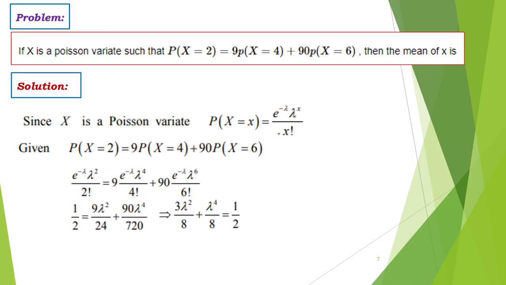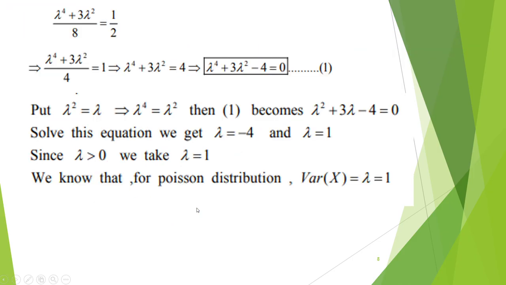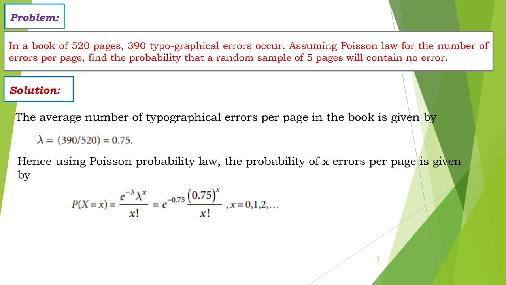Next, we have to find the Poisson distribution variance such that P of x equal to 2 has a given relation. Next, we have to find the mean of x, that is, the lambda value. So the Poisson distribution formula is given here. In this relation, we have to substitute the x values as 2, 4 and 6. Finally, we get expressions for lambda, and solving this expression, we get the lambda values as -4 and 1. But we already know that lambda is greater than 0. So we will omit -4 and we get lambda equal to 1. We know that for the Poisson distribution, variance is also equal to lambda. Its value is equal to 1.